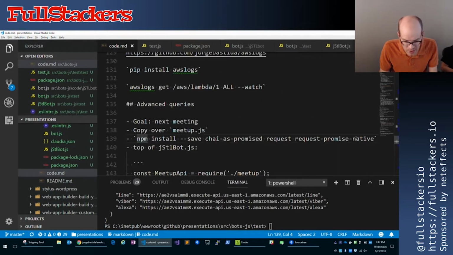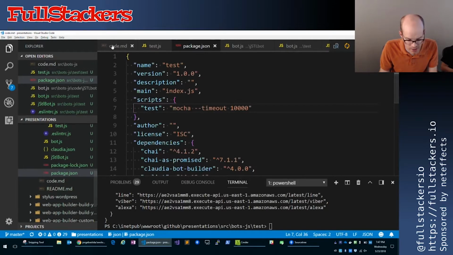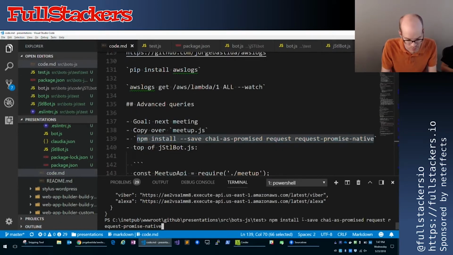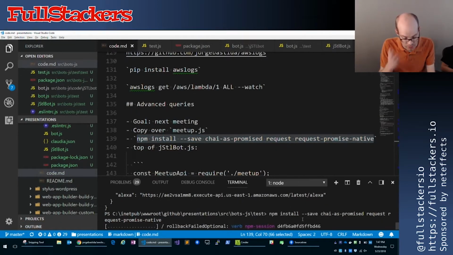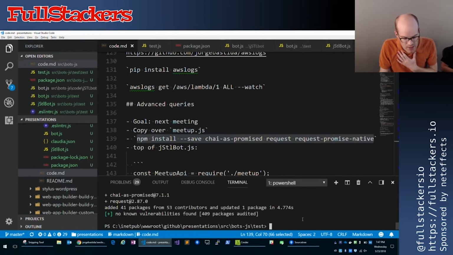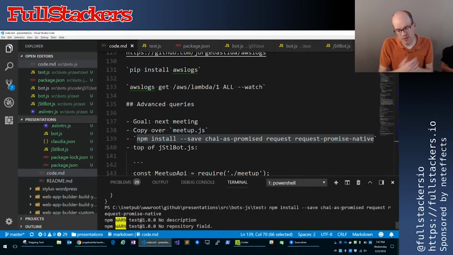We are now going to be in asynchronous world, right, with a request out to our API. So to do that, I'm going to have to install the request package, the request-promise-native package to use promises, and the chai-as-promised package so that we can also include our tests with a promise.